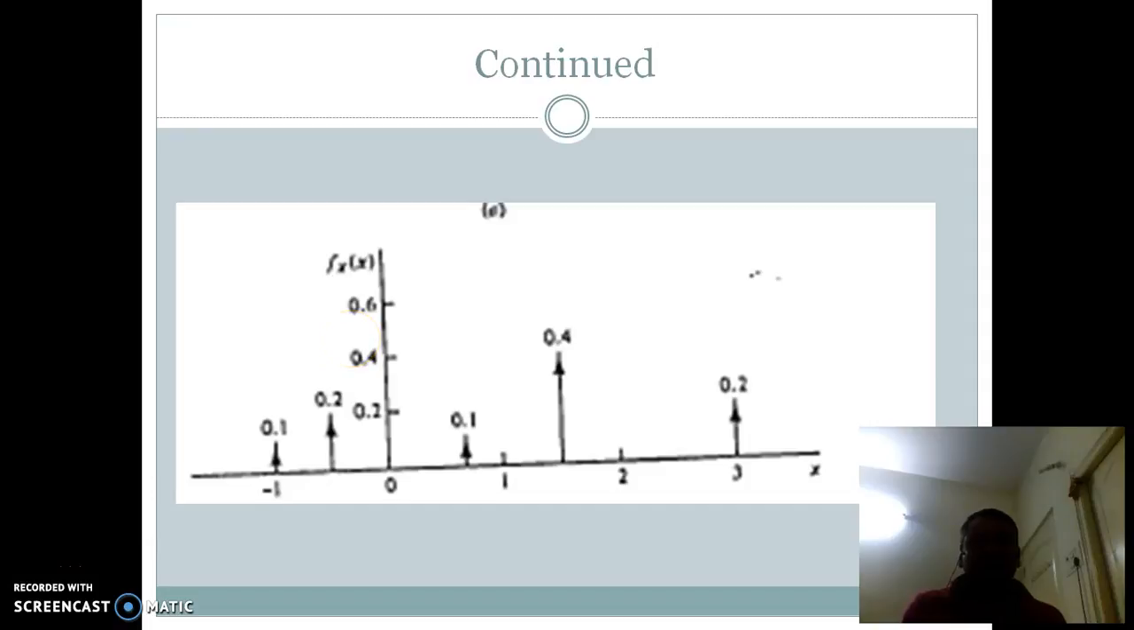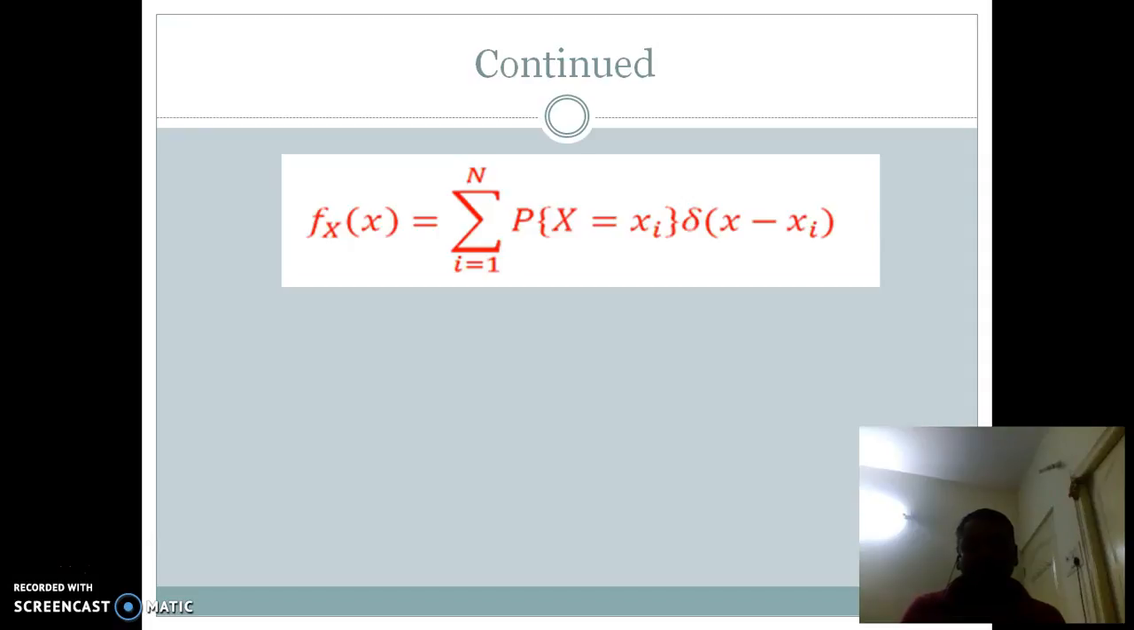This figure shows the density function of the given problem. The corresponding expression is small f capital X of small x is equal to sigma i is equal to 1 to capital N, probability of capital X is equal to small xi into delta of x minus xi.